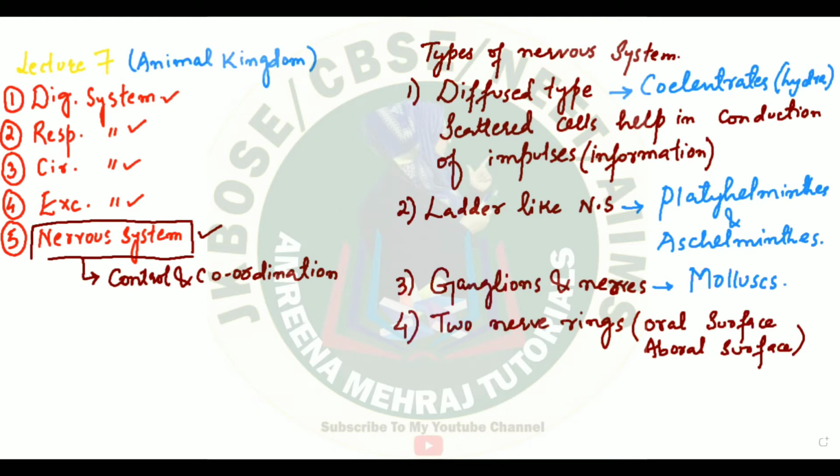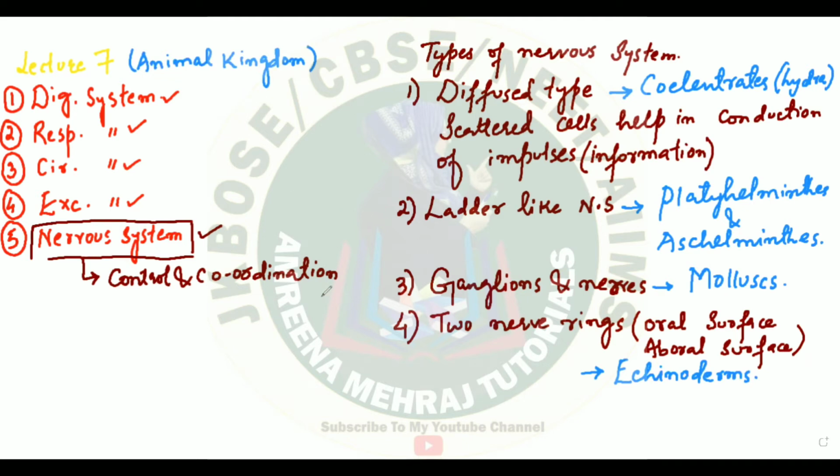So comparatively complex than the upper three categories, and you will be able to find this nervous system in echinoderms, like your starfishes. You will be able to find in them this type of nervous system, in which you will find two nerve rings in the body.